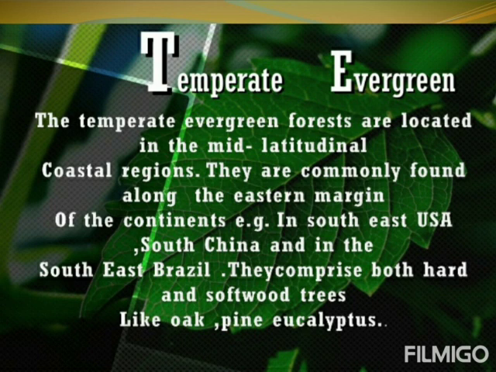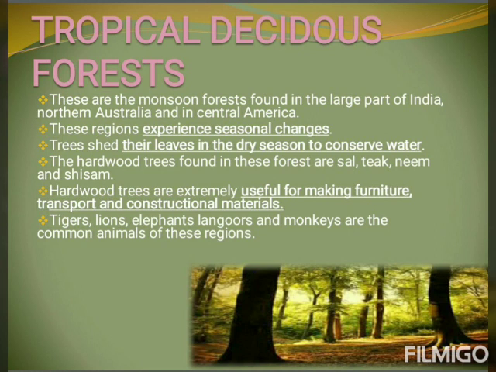Now coming to the tropical deciduous forest, these are the monsoon forests found in large parts of India, northern Australia, and Central America. These regions experience seasonal changes. Trees shed their leaves in the dry season to conserve water. The hardwood trees found in these forests are sal, teak, neem, and shisham. Hardwood trees are extremely useful for making furniture, transport, and constructional materials. Tiger, lion, elephant, langurs, and monkeys are the common animals of these regions.